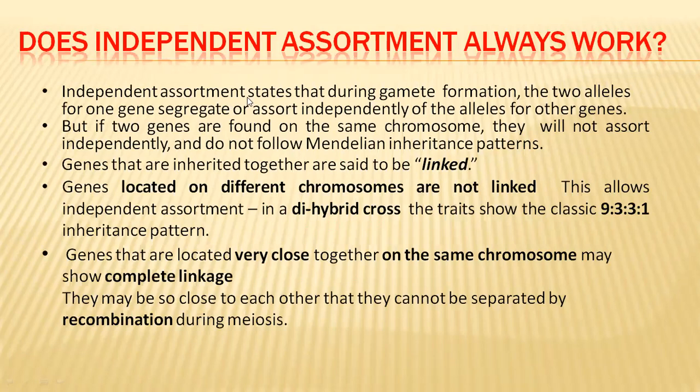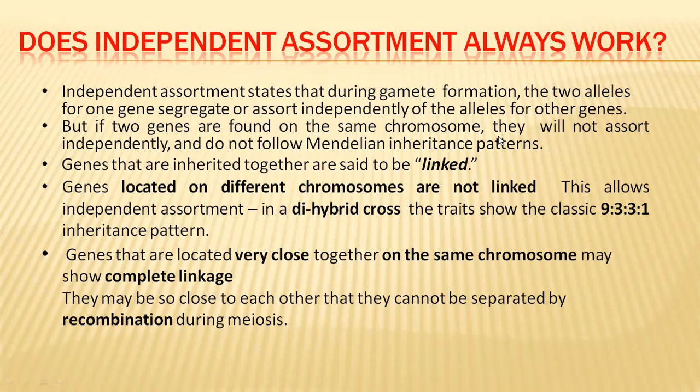So what does the law of independent assortment say? According to the law of independent assortment, when gametes are being formed, two alleles of the same gene will separate and go into different gametes. So if two genes are found on the same chromosome, then what will happen?